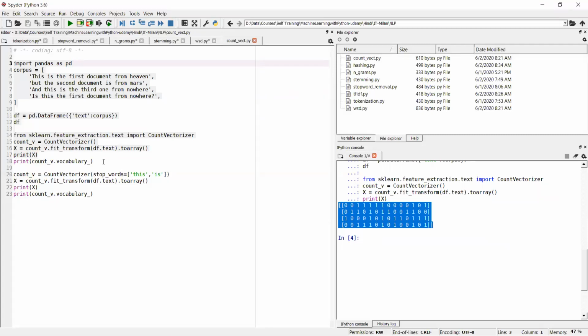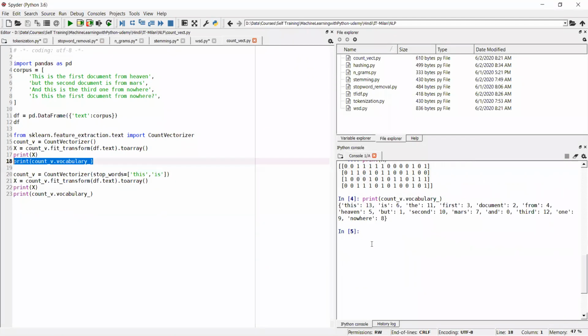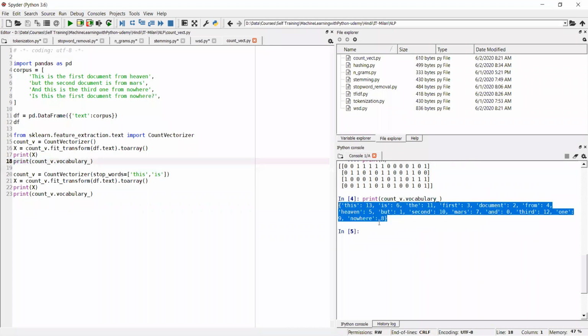Now, if you want to print the vocabulary, you just print count_v.vocabulary_. If you know Python, this vocabulary is a dictionary type, so when you print the dictionary, it will never print in order; it will always be jumbled up.